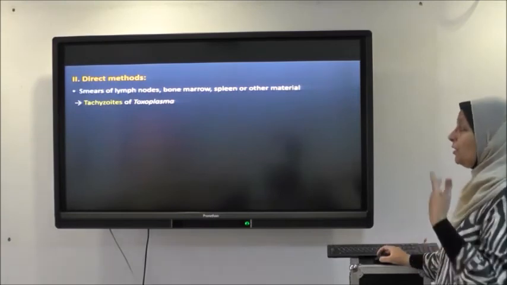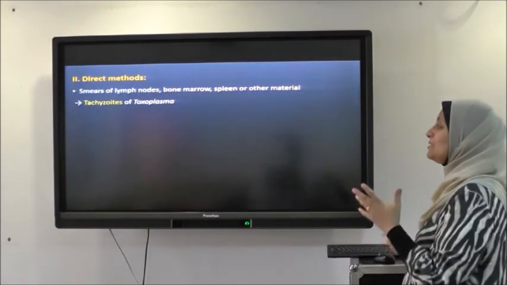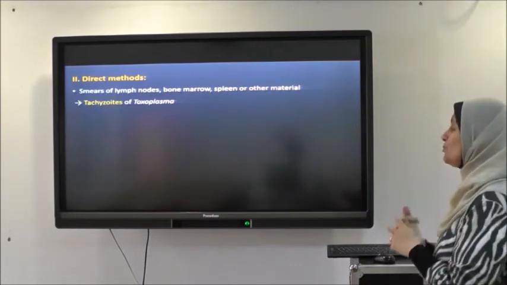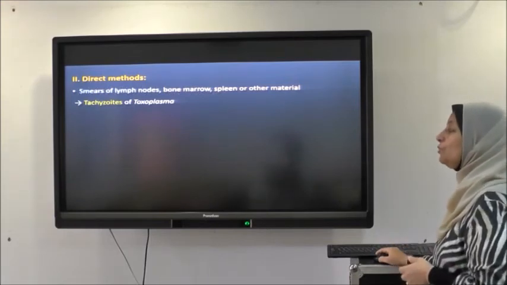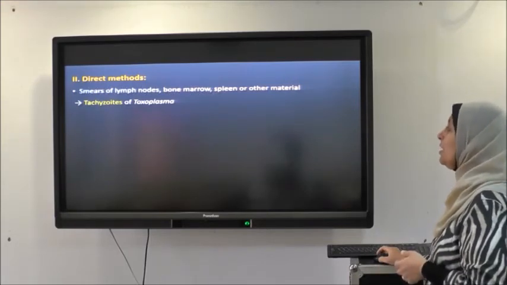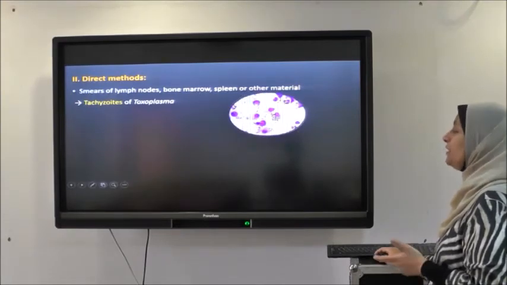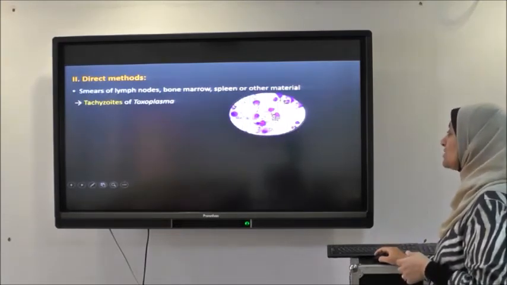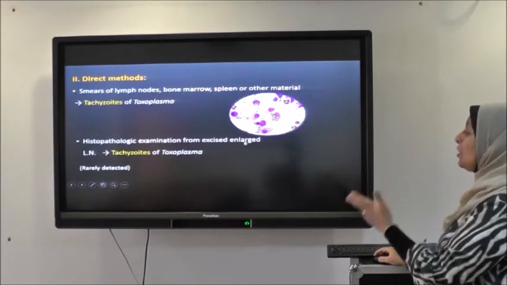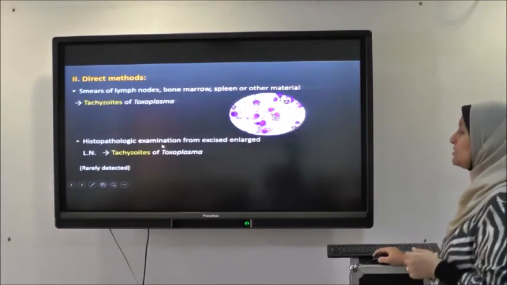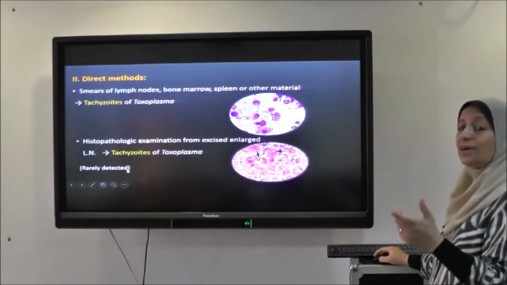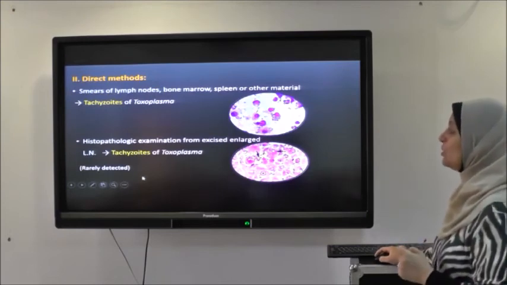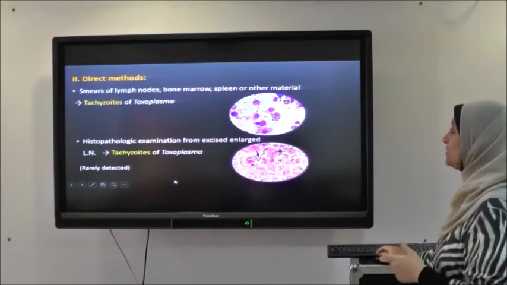A direct method can be done, but it is less commonly done for toxoplasmosis than the indirect method. It is an invasive technique, and it depends mainly on detection of the tachyzoite, which is rarely detected, either by smear of lymph node, bone marrow, spleen, or other material. We can find the tachyzoite of Toxoplasma gondii, or if the lymph node is enlarged and excised, we can do histopathological examination of this lymph node. We can also find the tachyzoites of Toxoplasma, but they are rarely detected, and it needs experience for detection. So the indirect method is more important than the direct method.